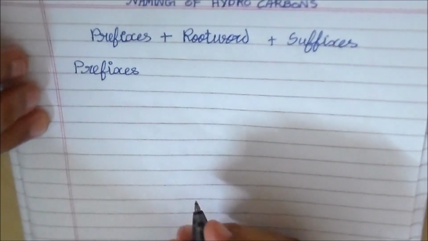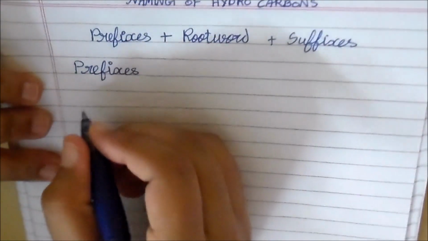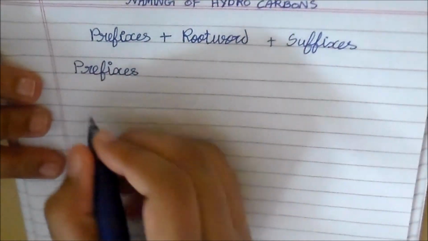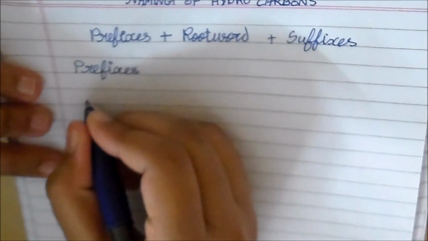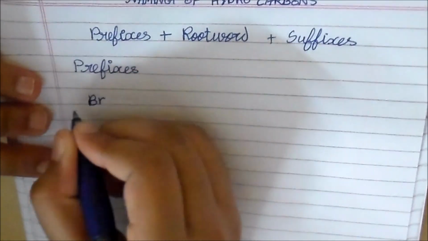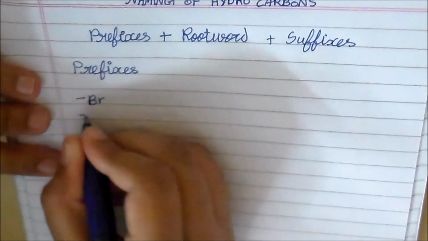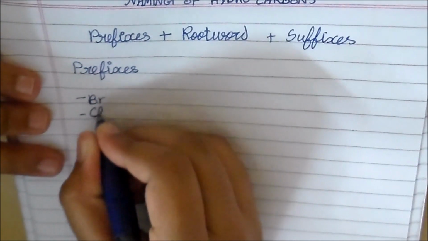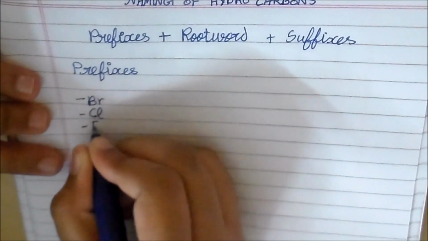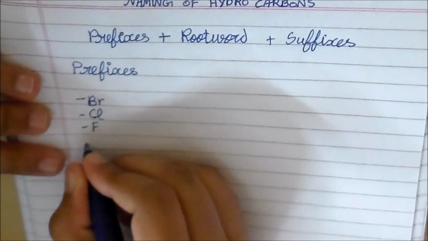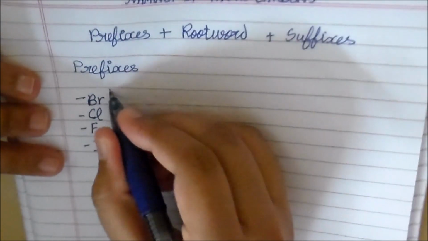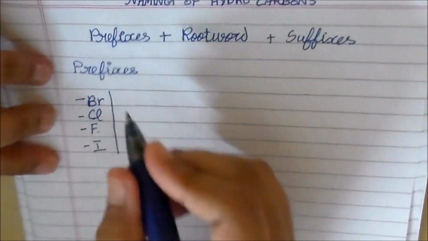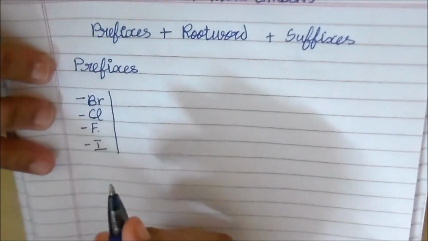So when the hydrocarbon has bromine, chlorine, fluorine, or iodine with it, you can prefix it. So this comes before the root word.